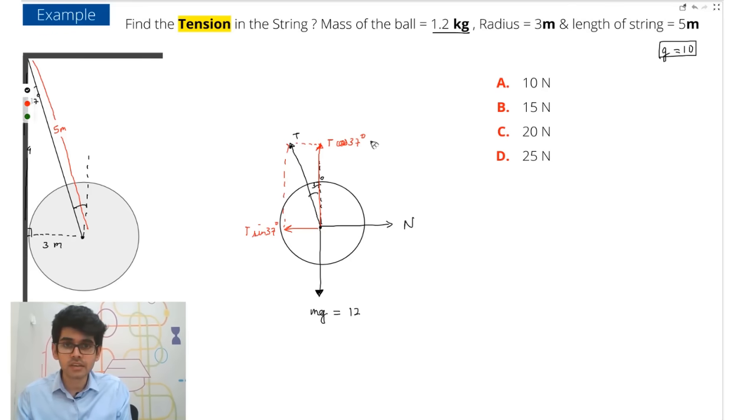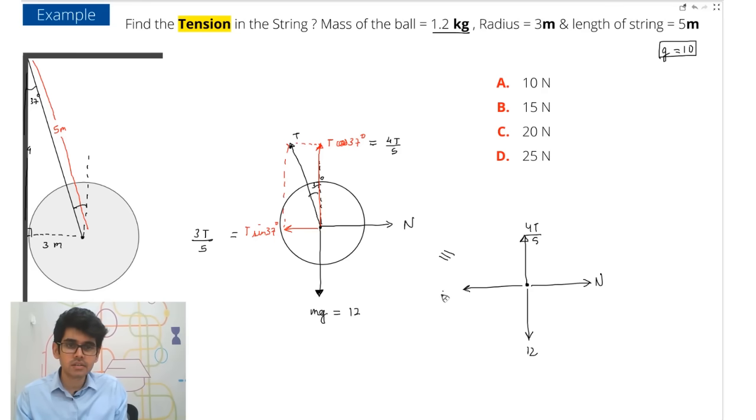Now numerically, what is cos 37? It will be 4T by 5, and this numerically will be equal to 3T by 5. So basically this entire thing is equivalent to 4 forces. Just balance those 4 forces. One force will be equal to 4T by 5, and the downward force will be equal to 12 Newton, and here it will be the normal reaction, and here it will be the 3T by 5. We have to find the tension in the string, right? So we just balance this and this.